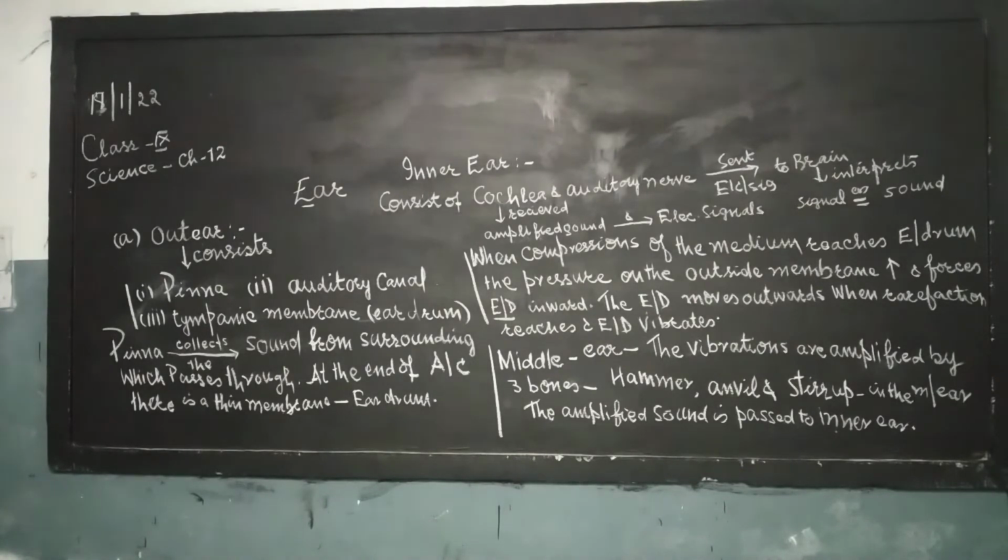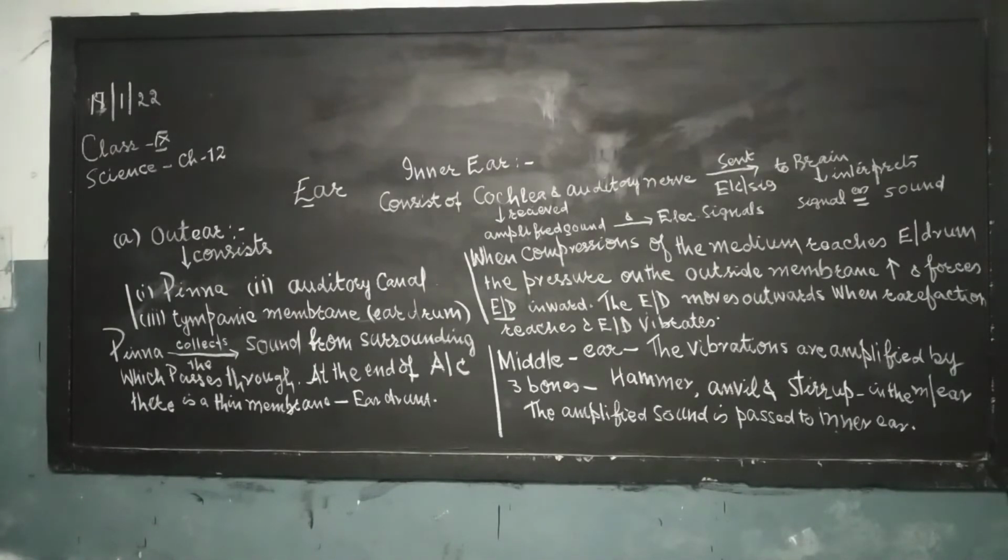Now we are discussing the outer ear in detail. The outer ear consists of pinna, auditory canal, and tympanic membrane, also known as eardrum. So this is the composition of the outer ear. Now we are discussing the functions of pinna, auditory canal, and eardrum.